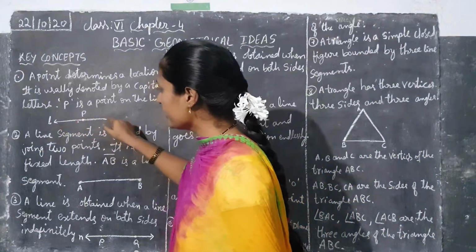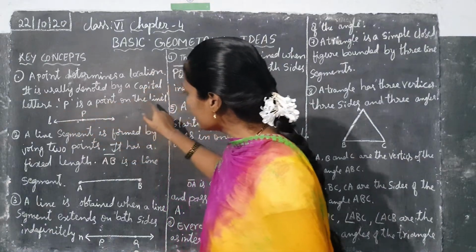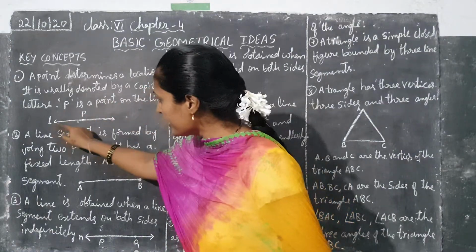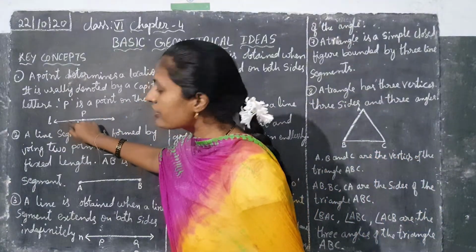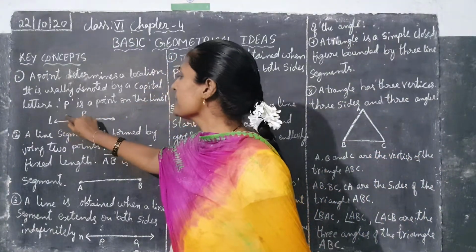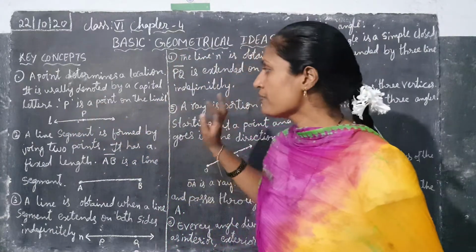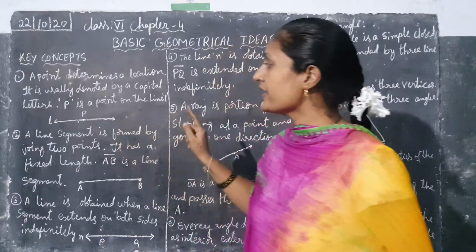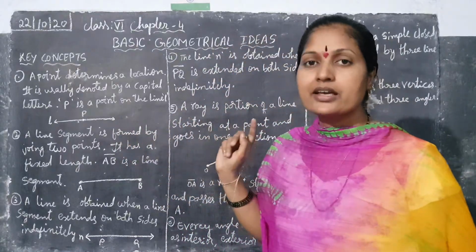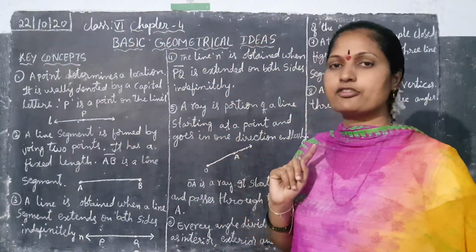I will draw the line. See, P is a point and the line L. One line is there. Where is the point? See here, anywhere. If you keep a dot here and write P, this is the point P, or point Q. Whatever letter you can give, children, that letter must be a capital. That also you have to remember.